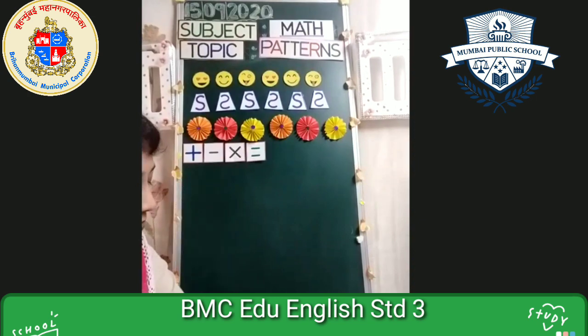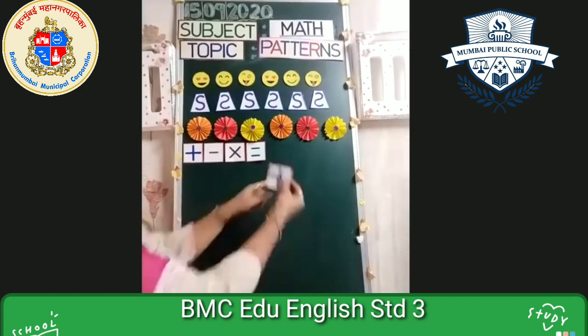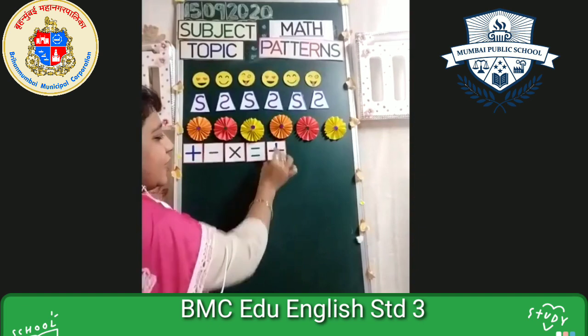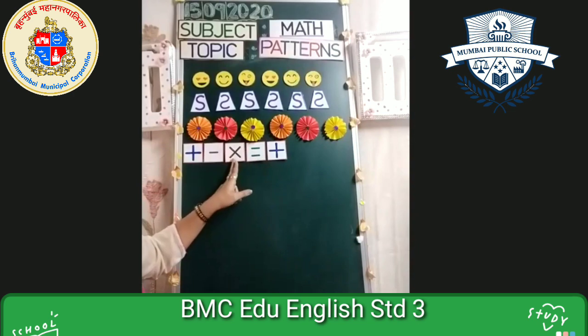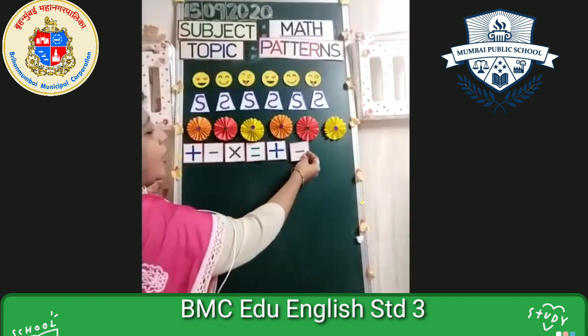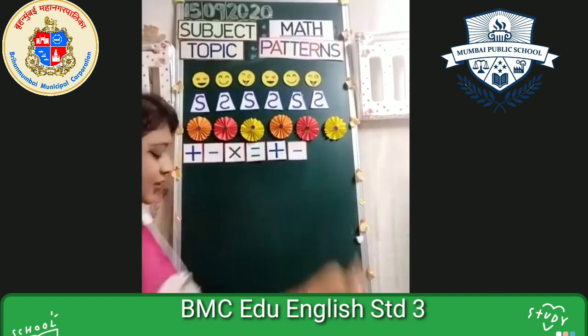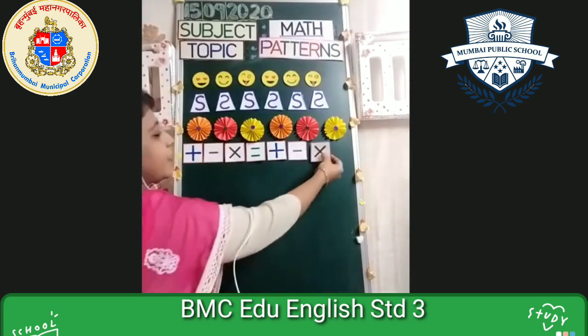So this is the pattern we are going to follow, that this plus will come again. Yes, that's very good. Now after plus, I can't paste equal to, I can't paste multiplication. Why? Because after plus, we have to follow the sequence, we have to follow the order. So after plus comes minus. That's good. Now after minus, which sign? Yes, it is the multiplication sign.